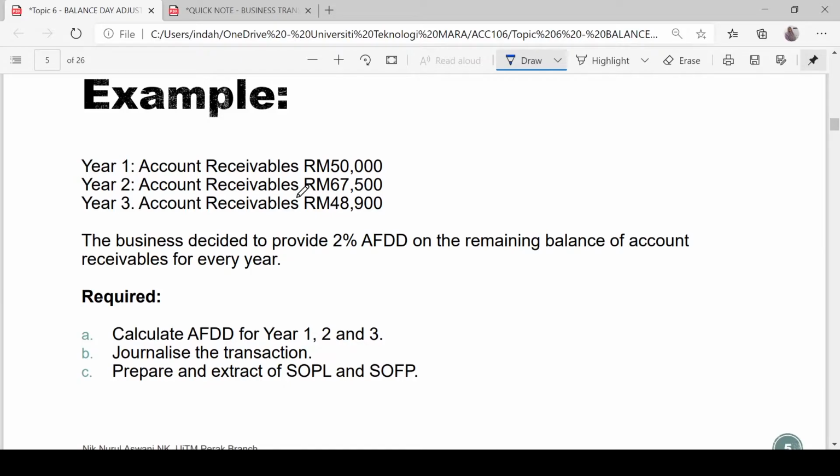So how to calculate AFDD? The business decided to provide 2% AFDD on the remaining balance of accounts receivable for every year. You are required to calculate AFDD for years 1, 2, and 3, journalize the transactions, and prepare an extract of SOPL and SOFB.